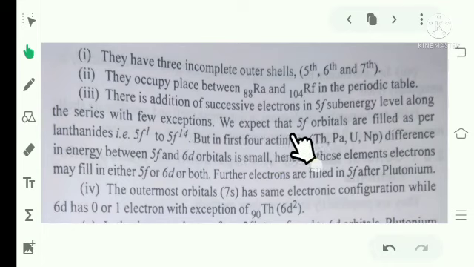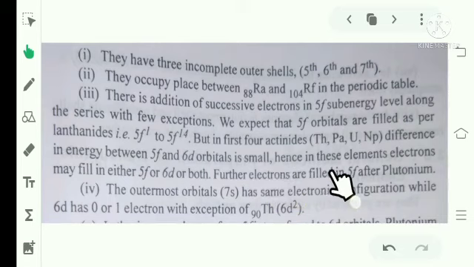We expect that 5f orbitals are filled as in lanthanides, from 5f1 to 5f14, but in the first 4 actinides, thorium, protactinium, uranium and neptunium, that is Th, Pa, U, Np, the difference in energy between 5f and 6d orbitals is small.